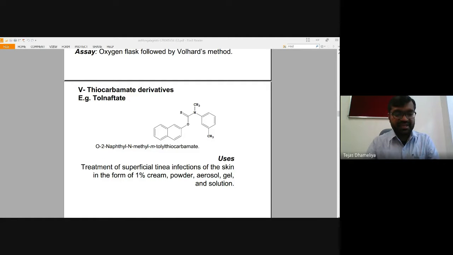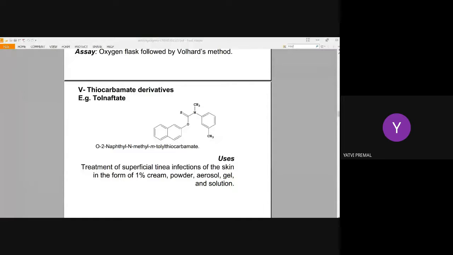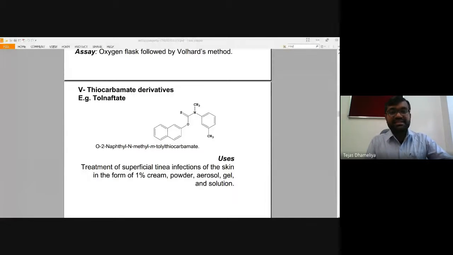Squalene epoxidase is a predominant enzyme for the purpose of epoxidation. It converts squalene into squalene epoxide, and squalene epoxide is a key material for the synthesis of ergosterol. And ergosterol is the key component.